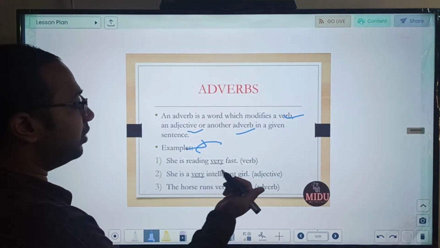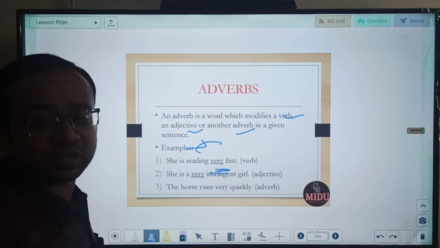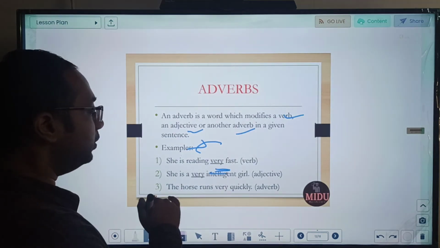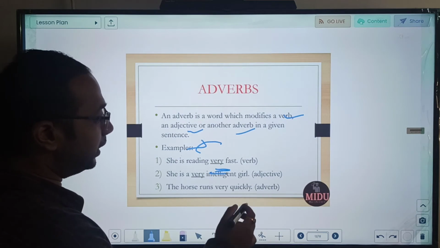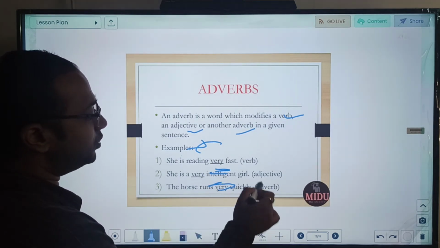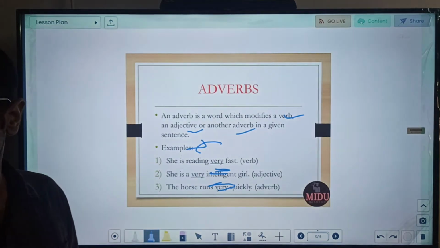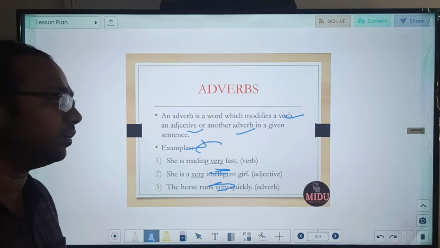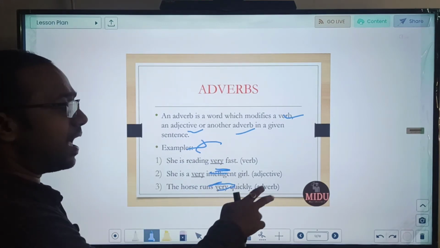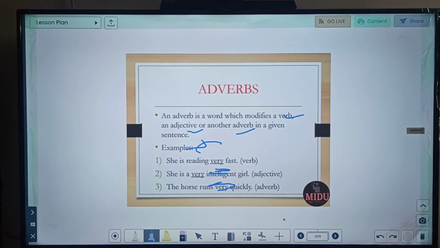First example. She is a very intelligent girl. In this, very is qualifying this intelligent, which is an adjective. Third, the horse runs very quickly. So here this very is qualifying this adverb, which is quickly. So it is an adverb qualifying an adverb. So adverb can qualify 3 things. It can qualify a verb, an adjective or an adverb. This was our explanation of what is adverb.